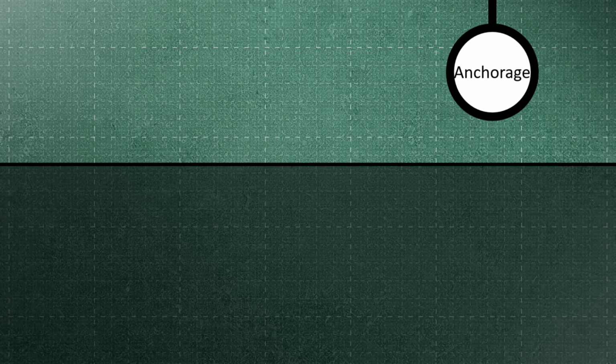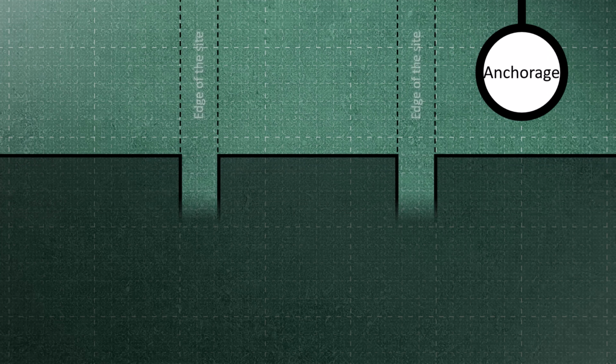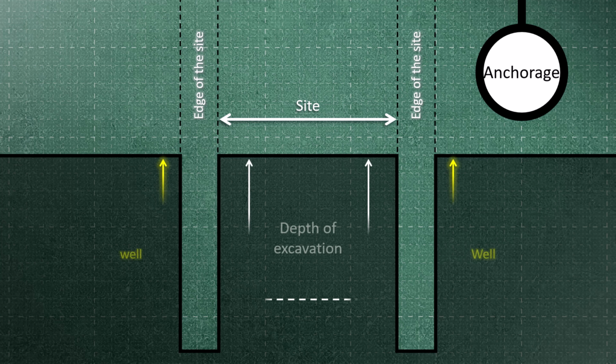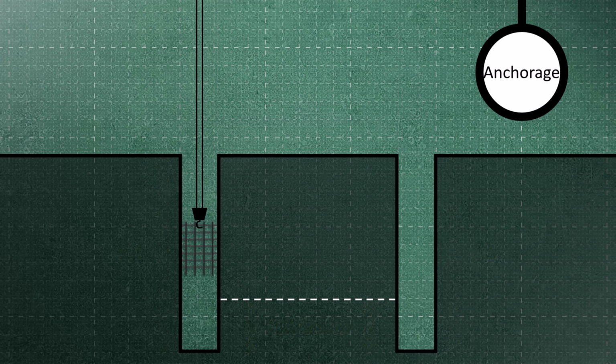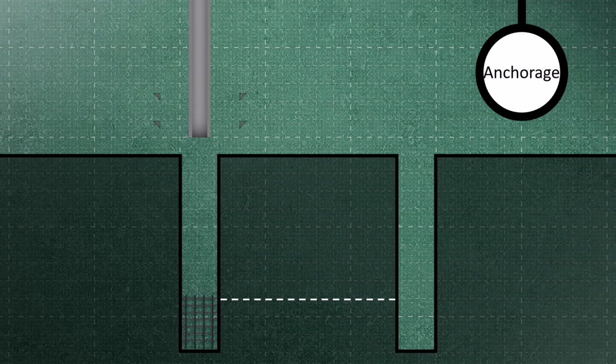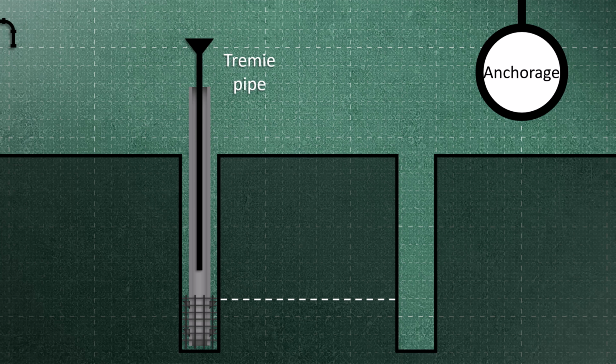In this method, wells are dug at specific intervals along the edge of the site. The depth of these wells should be 25% greater than the depth of the excavation to withstand the pressure exerted by the surrounding soil. First, a steel reinforced grid is carefully positioned at the base of each well to provide structural support. Next, multiple steel sheets are precisely welded to the end of a beam, which is then meticulously lowered into the well. Once the beam is in place, concrete is poured into the well using a tremie pipe to ensure uniform and controlled placement.